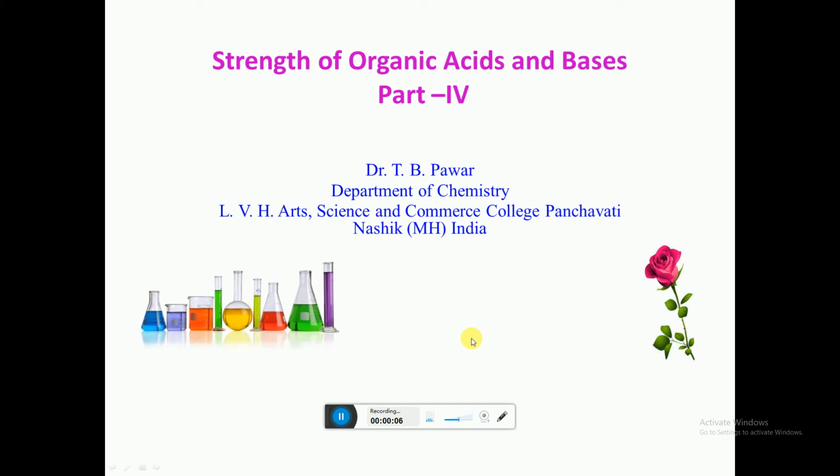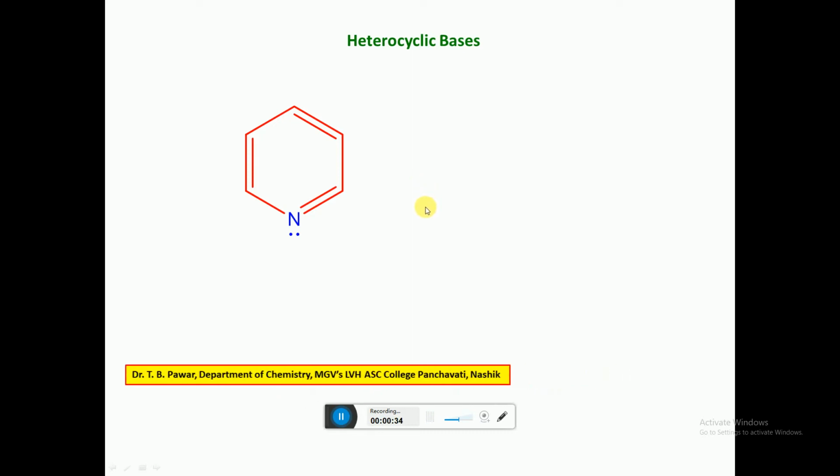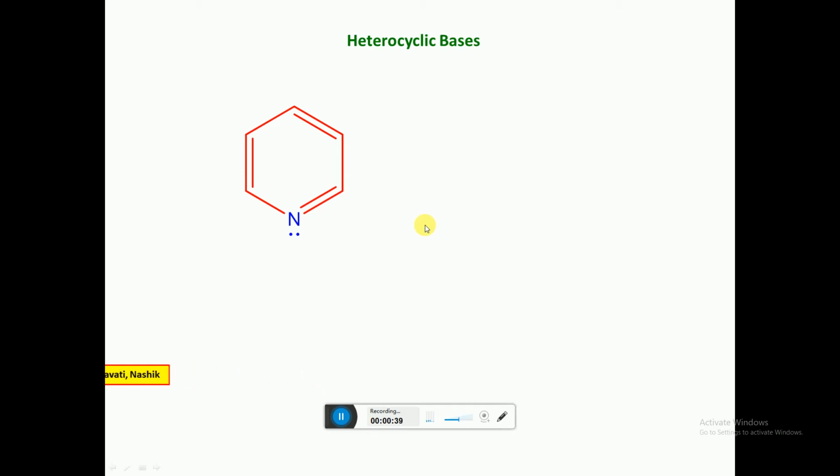Today we are going to the last part of the chapter Strength of Organic Acids and Bases. And today we are going to discuss the heterocyclic bases and acid and base catalysis. First of all, heterocyclic bases. In the heterocyclic bases, nitrogen is a heteroatom and the simplest heterocyclic bases are pyridine and pyrrole.